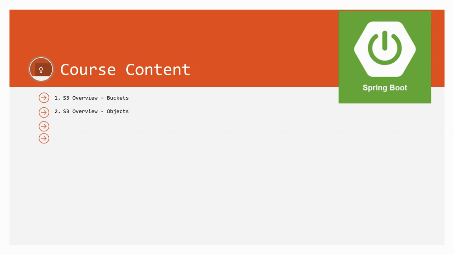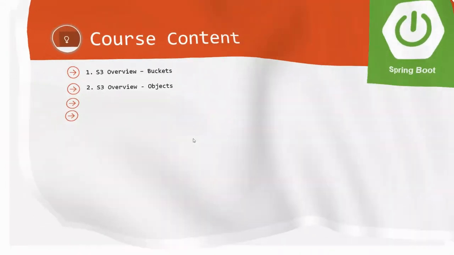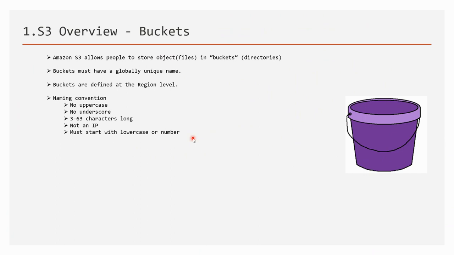Let us now discuss another offering from Amazon. We call it S3, and they have given some names to the objects that we use, called buckets, and objects that go into those buckets. So let us see what exactly this bucket means and what are the objects that we can put into it.